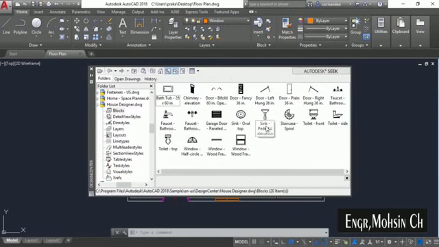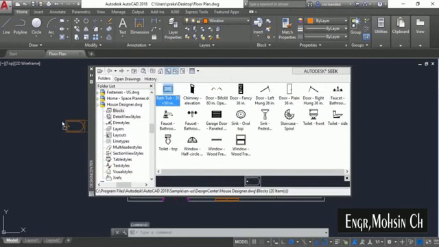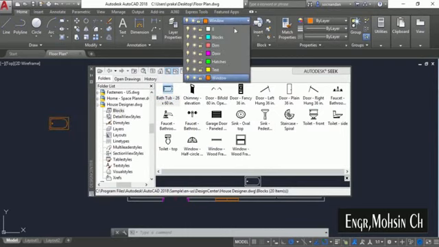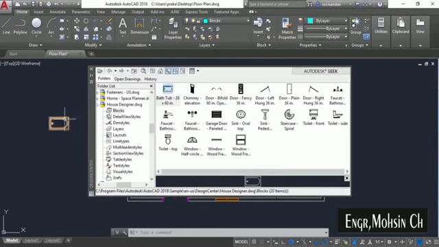Now we have these blocks, so we need this bathtub. Let's drag and drop it here, and as you can see that we have this in this window color, which we obviously don't want. So we want this on the blocks layer, so let's change it to blocks, and I'll simply erase this one and I'll drag and drop it once again. Now select this toilet block, select the sink